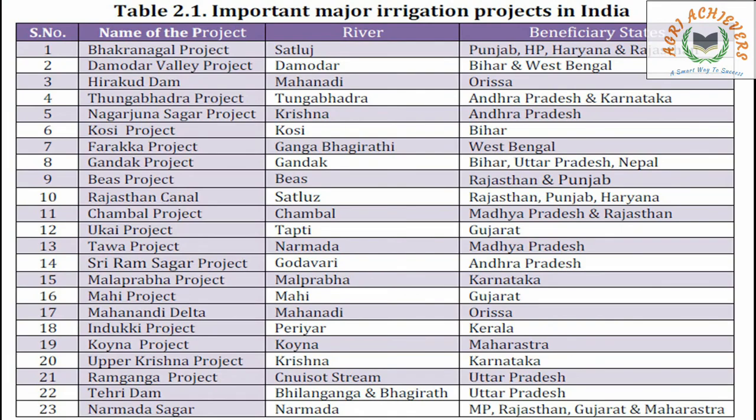This is the important major irrigation projects in India. Here name of the project, river, and beneficiary state, that means on that project which state is benefited with this project is the general question. Friends, you have to go through these projects and the state. It asks in general awareness also, and in the irrigation topic of our agriculture also. So please go through this tabular form.